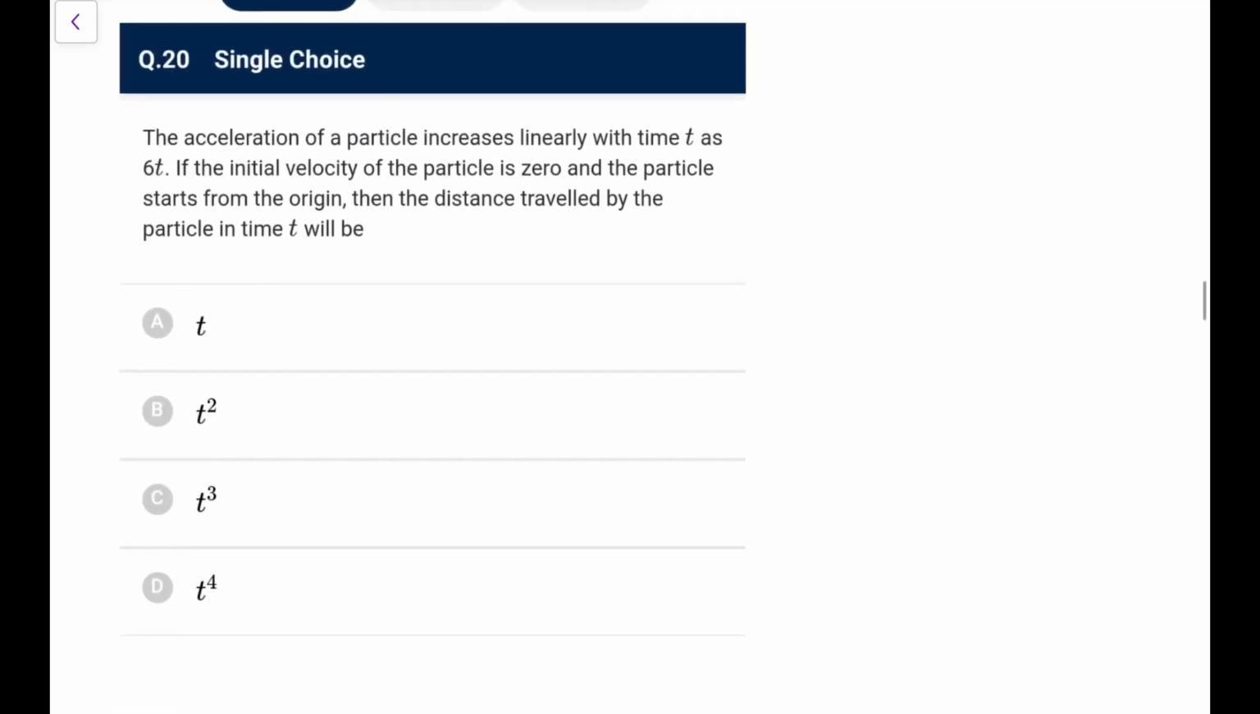Next, the acceleration of a particle increases linearly with time t as 6t. If the initial velocity is 0, and the particle starts from origin, the distance traveled by the particle in time t will be.